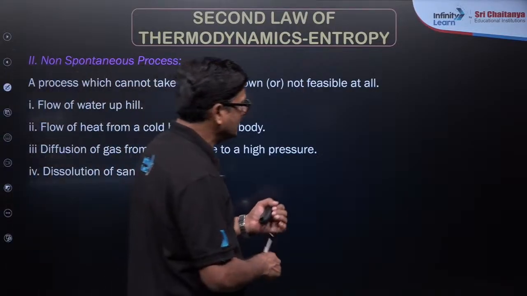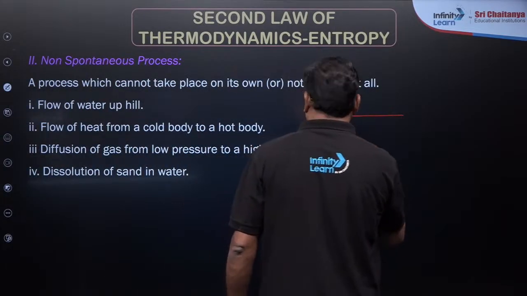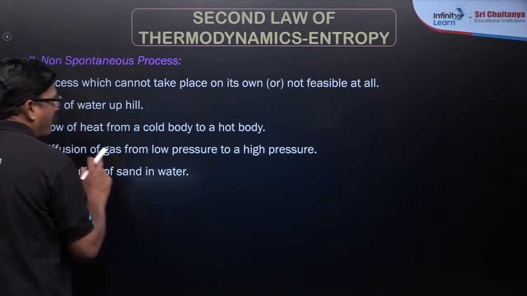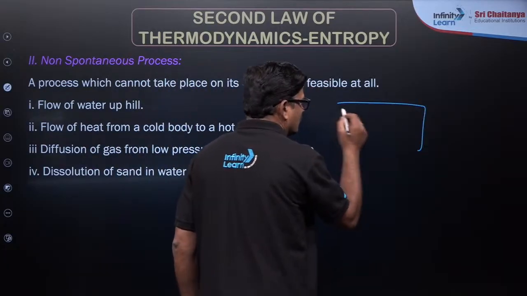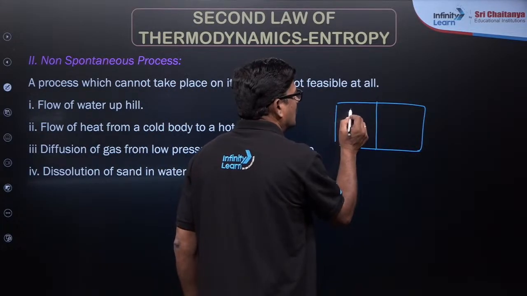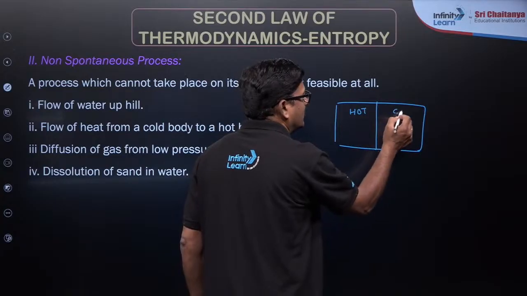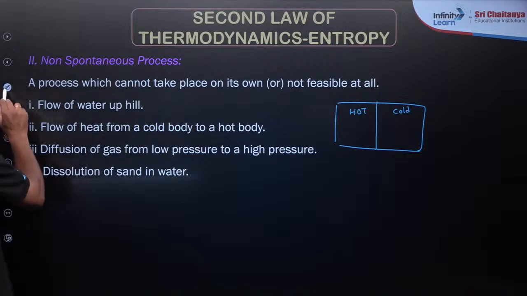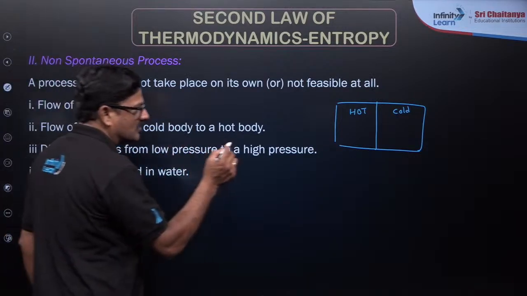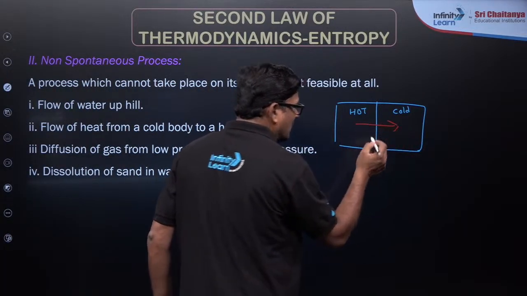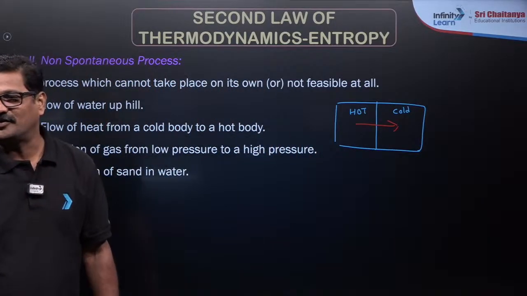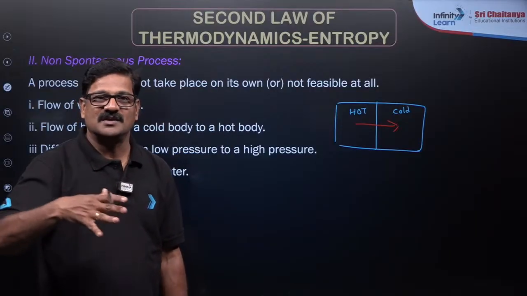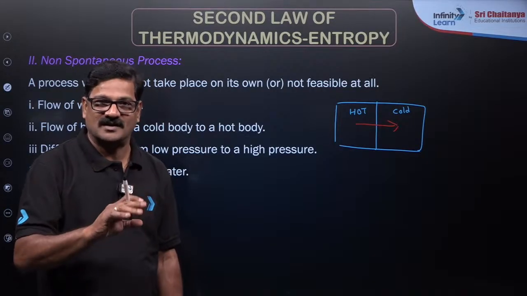You can see, dear children, when you see a system over here, so it is a hot body and it is a cold body. The heat is going to move always from hotter body to colder body. That is possible. And the reverse is not possible. अब reverse करने के लिए क्या चाहिए? आप air condition में, refrigerator में वही चलता है. So we have to use a machine to do its work. Understand?